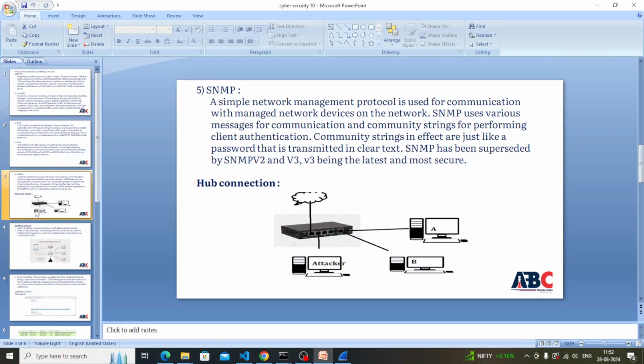Next we will see the hub connections. Suppose we take three PCs, PC A, PC B and the attacker's PC. When we want to communicate with the server, we send the request from the client to the server. The server accepts the request, but it can't identify from which MAC address the request came, so it gets confused and sends the data to all three PCs. At that time the attacker can get the information about person A or person B.